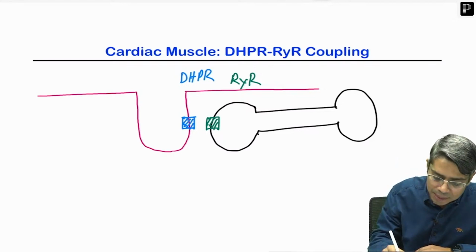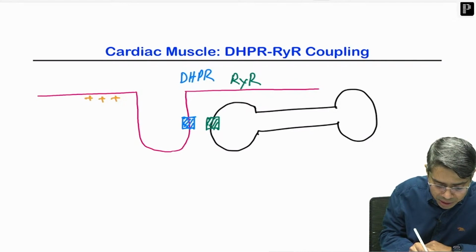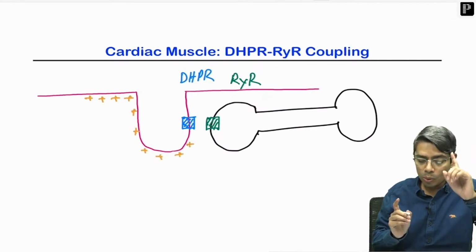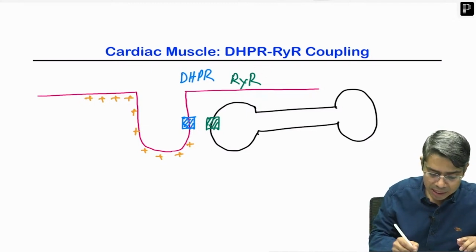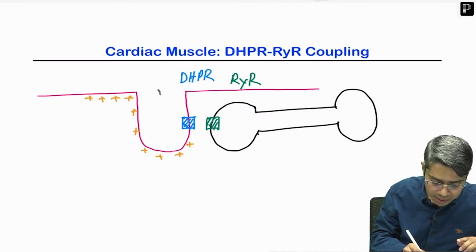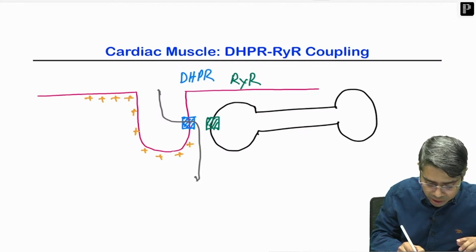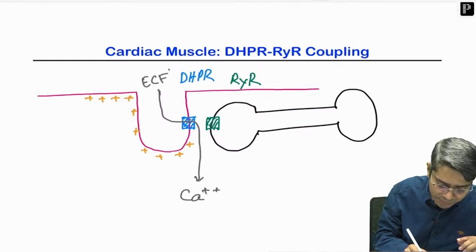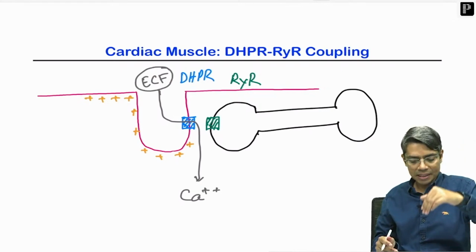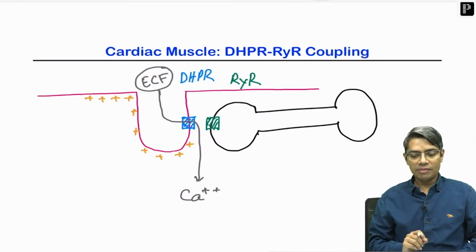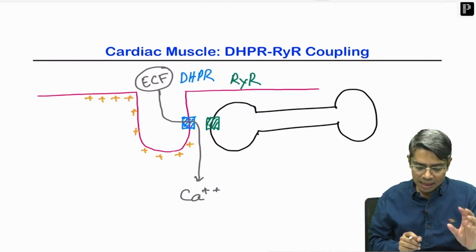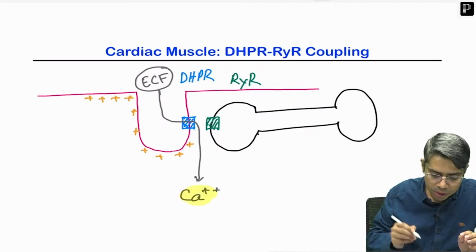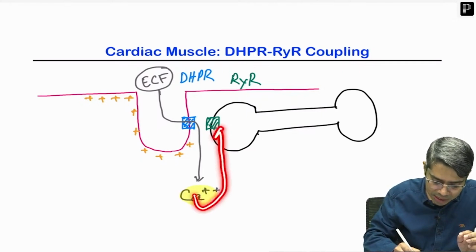What is the difference? If you activate the cardiac muscle cell, the depolarization will first open up the DHPR channel, and through this DHPR channel calcium will enter into the cell. Where is this calcium coming from? It is coming from the ECF. So, a little amount of ECF calcium enters the cytoplasm first, and this calcium is going to stimulate the RYR channel.